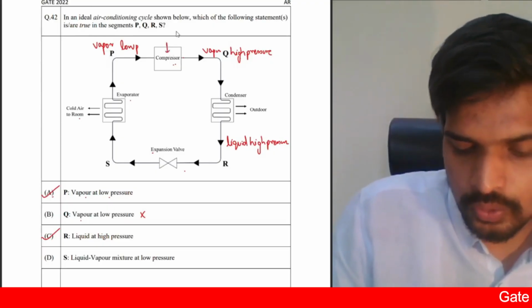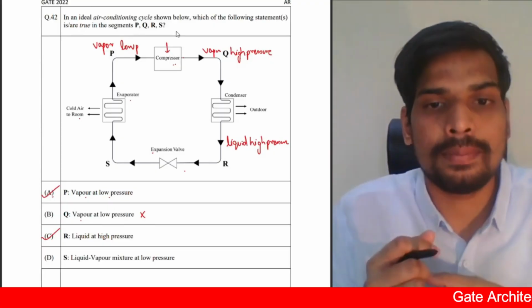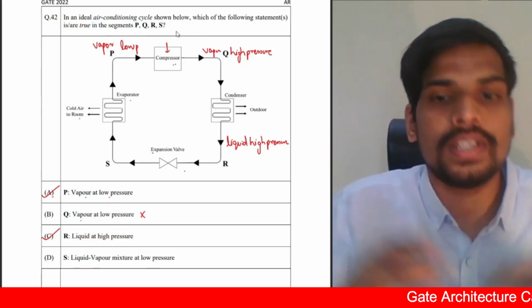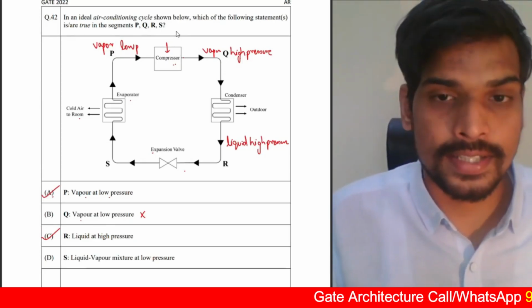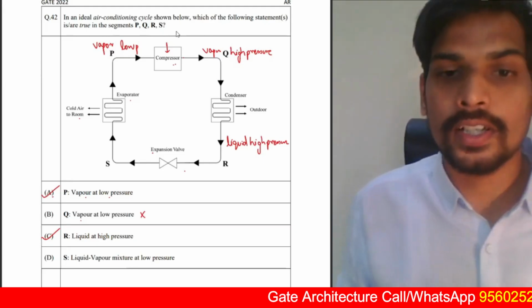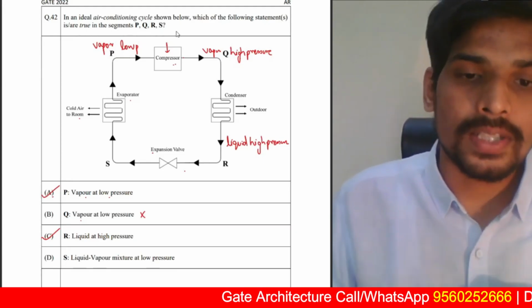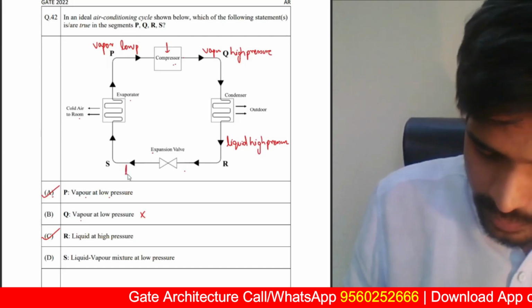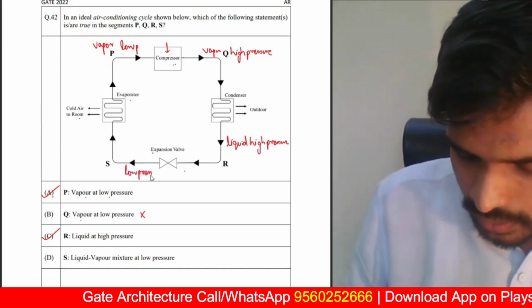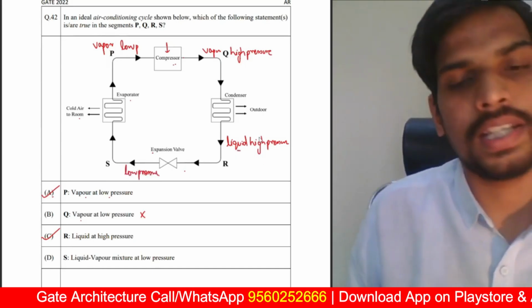In the compressor you apply pressure and subject it to high pressure. In the expansion valve you release the pressure suddenly. This is called the Joule-Thomson effect, because of which the air conditioning cycle actually works. Cooling takes place. So the output will be low pressure, and when you release the pressure, some part of the liquid will vaporize.